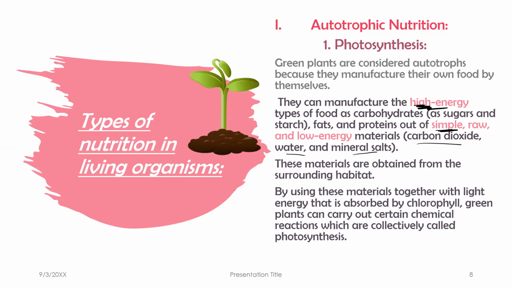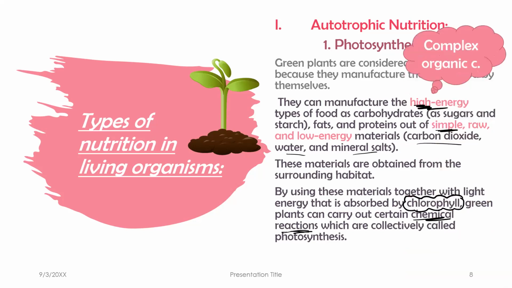By using these materials together with the light energy absorbed by chlorophyll inside the plant, the green plants can carry out certain chemical reactions, which are collectively called photosynthesis. So photosynthesis is one of the examples of autotrophic nutrition. Auto, self; trophic, food; self-feeding nutrition.